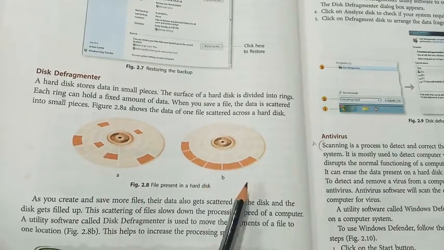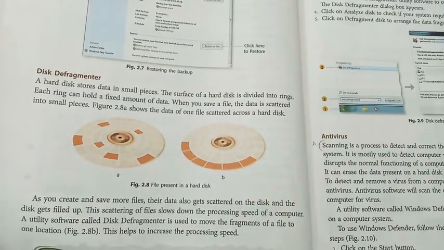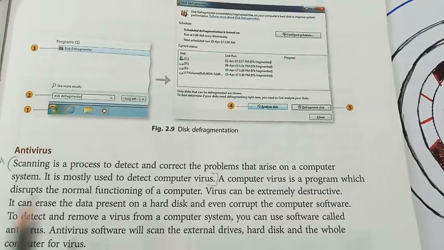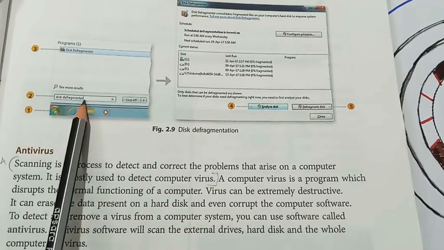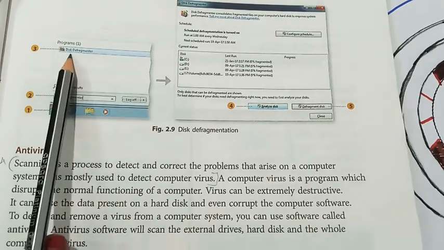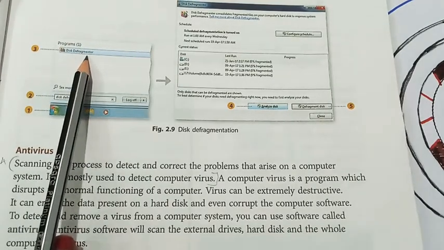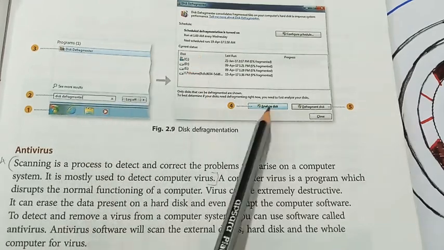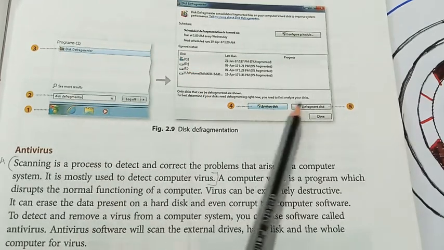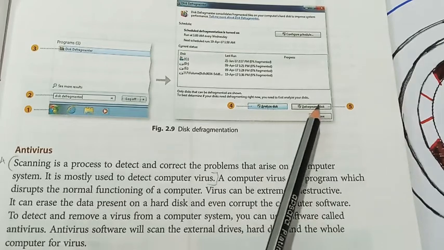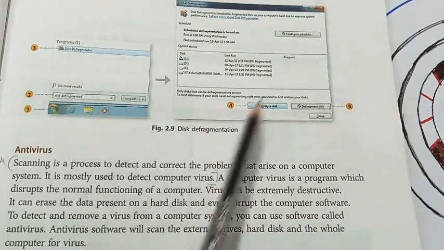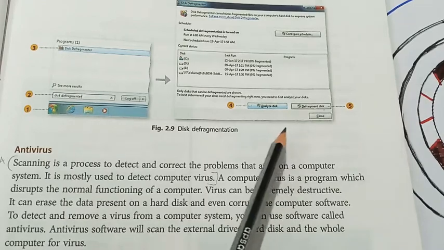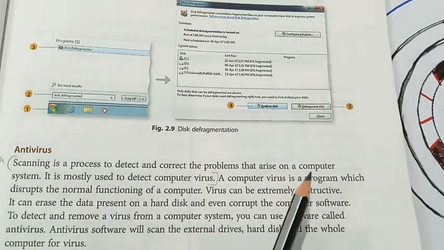So you have to do disk defragmenter. Let's see how to do it. On your computer, go to the start menu, type disk defragmenter, and select the option disk defragmenter. Here you have to analyze the disk. After analyzing the disk, you have to select defragment disk. If you do all these steps, your data will automatically be arranged in one order.